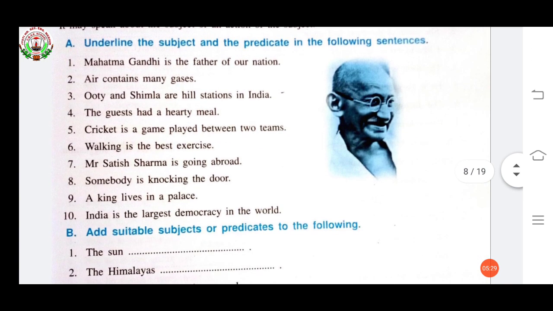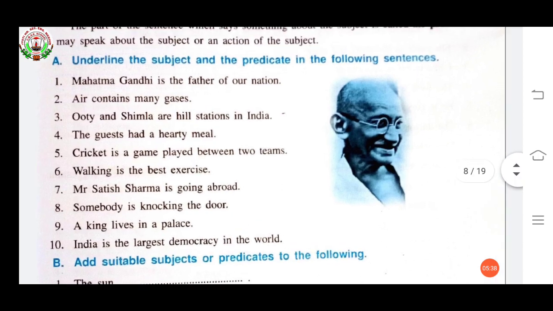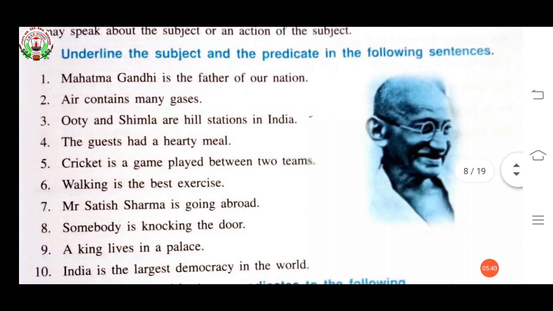See the first exercise. Underline the subject and the predicate in the following sentences. See the first one. Mahatma Gandhi is the father of our nation. Here the subject is Mahatma Gandhi.